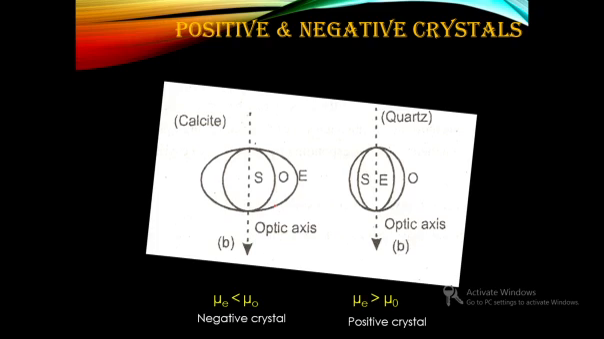Okay, so there are two kinds of crystals based on the concept of refractive index, or how much velocity the ray has. That is, in some cases the ordinary ray may have more velocity than the extraordinary, or in other cases the extraordinary ray will have more velocity than the ordinary. So based on that you have two kinds of crystals. This is also a postulate given by Huygens.